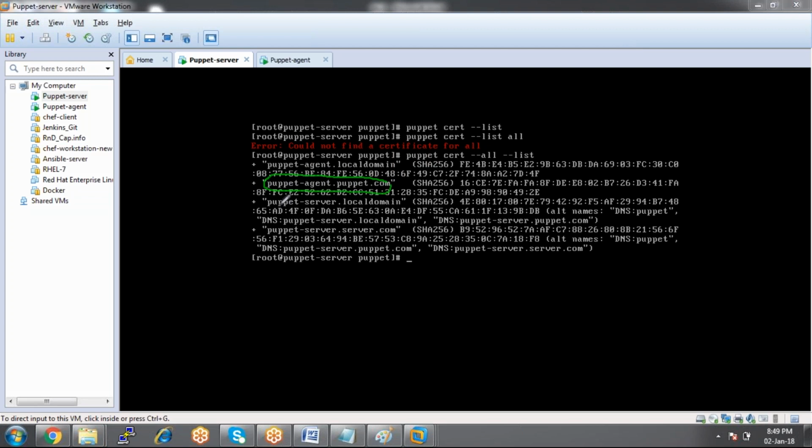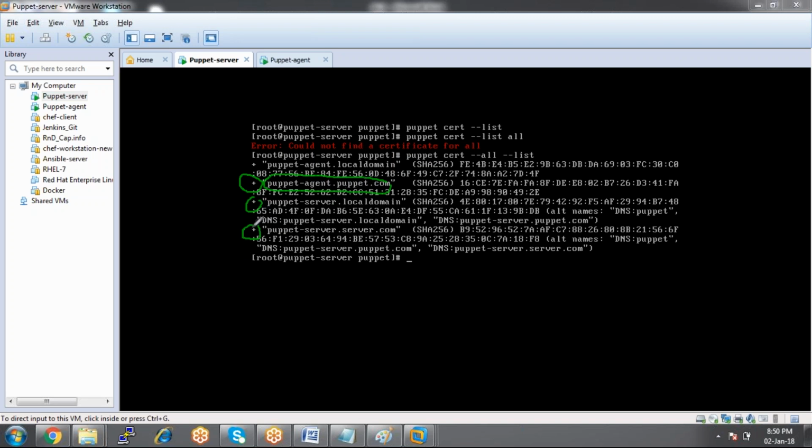How do you know whether it is signed or not? By looking at the plus symbol. Look here, the plus symbol. If you see the plus symbol, that is signed. We have some other clients, some other agents as well, but as of now we are working on this agent machine, puppet agent, puppet.com. So this certificate is already signed.